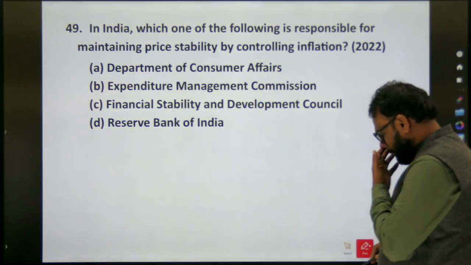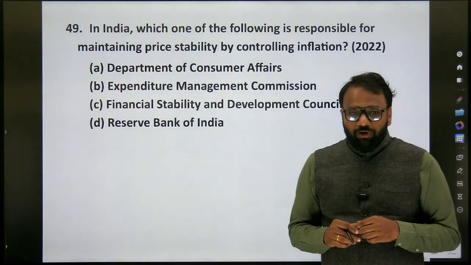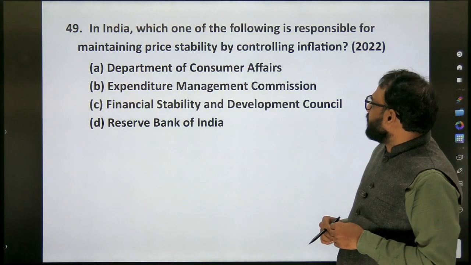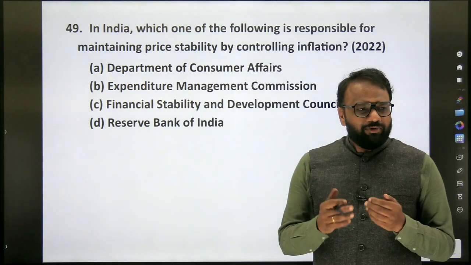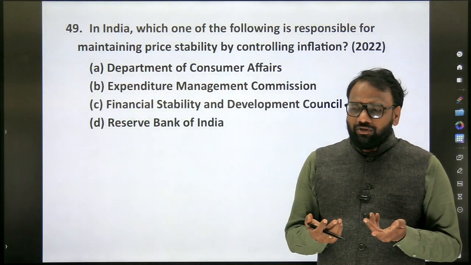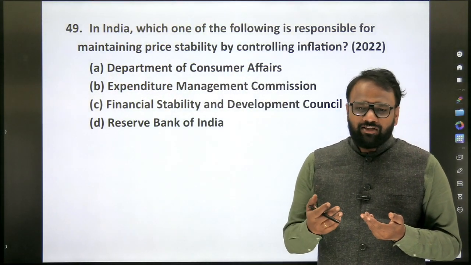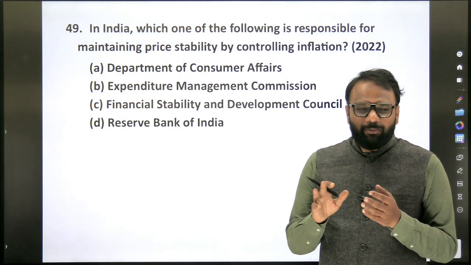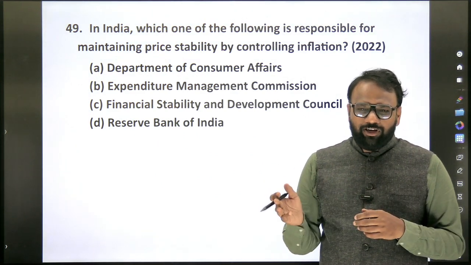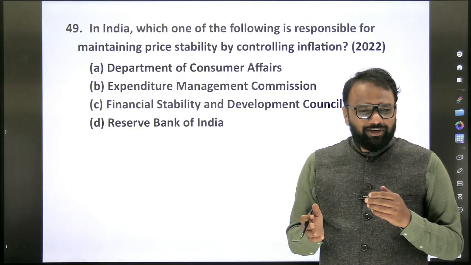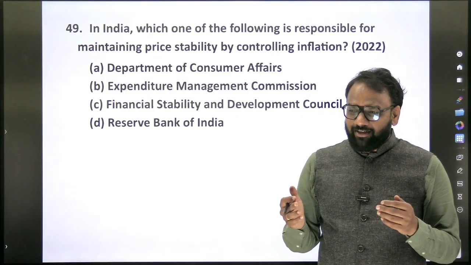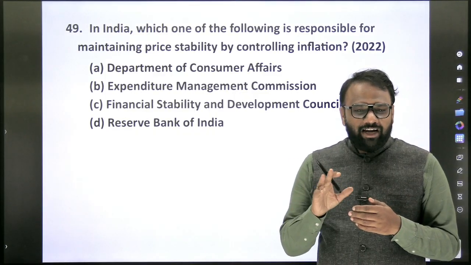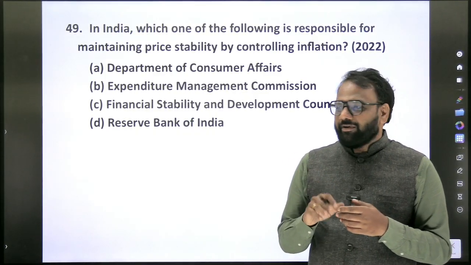Next. In India, which one of the following is responsible for maintaining price stability by controlling inflation? Okay, so sometimes the question will be very easy, directly one line. Almost all the aspirants will be able to answer this question confidently, and the first time who will appear for the examination, they will think that the question paper was very easy, because among the 15 questions, if they have answered 1 or 2, so in the very first round itself they consider that the question paper is easy. But those who have appeared for second time, third time, fourth time, they will understand the gravity of the question paper.